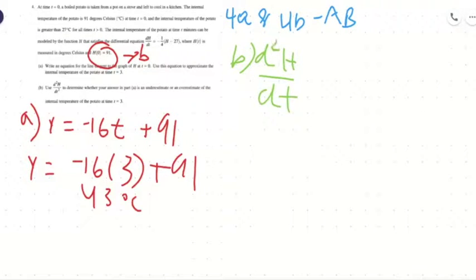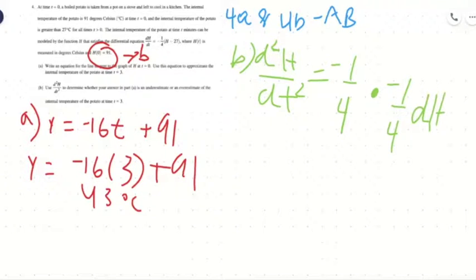d squared h dt squared. That would equal something along the lines of negative 1/4, because remember, the derivative of negative 1/4 h minus 27 is negative 1/4. So it's just negative 1/4 times negative 1/4 of dh dt. So that would be our second derivative. And then ultimately, whenever we multiply, we get 1/16 dh dt, and we can rewrite that as 1/16 h minus